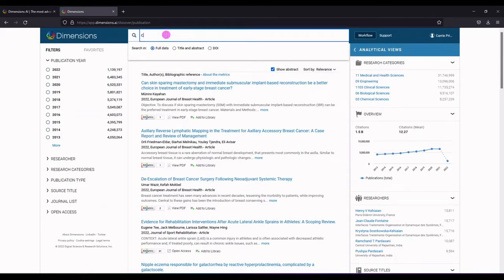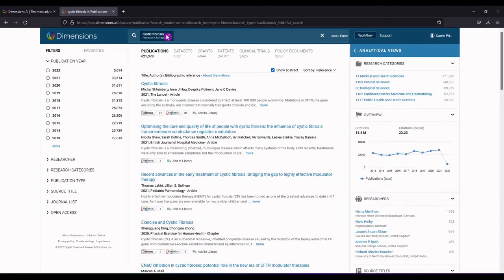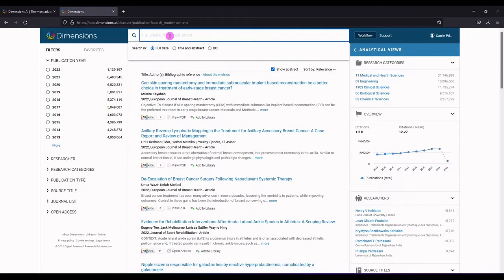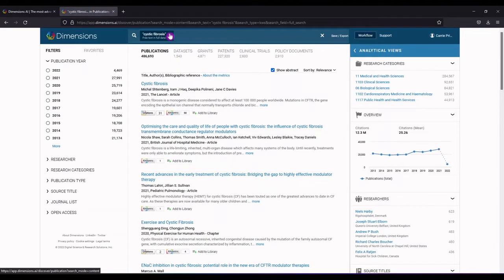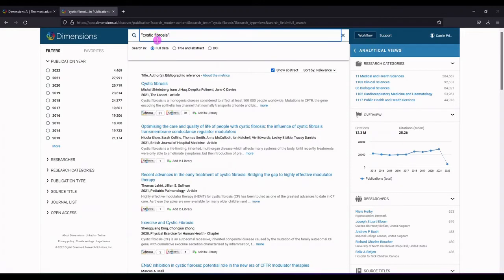You can enter a simple search, like you might on Google, and get some results that way. Let's just look at the difference. That was free text. If we put it in quotes, we get fewer results. And you could also take this search and instead of looking at the full data that's available from Dimensions, you can look at the title and the abstract.